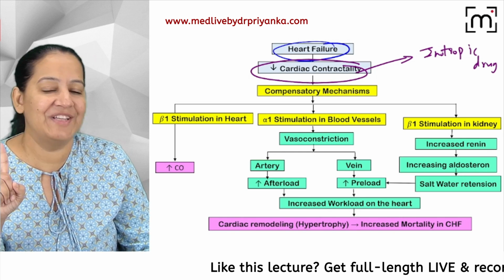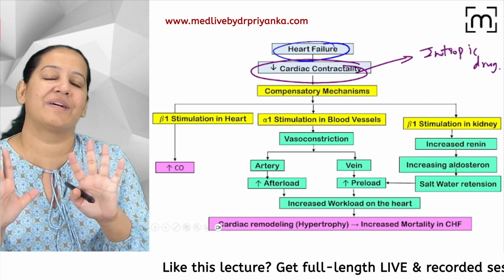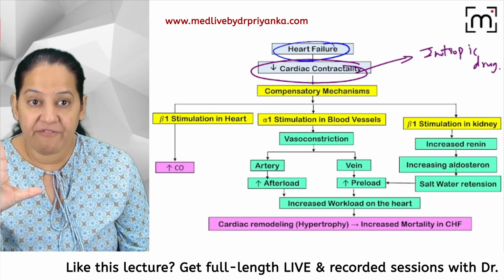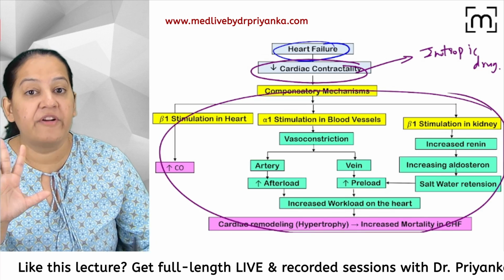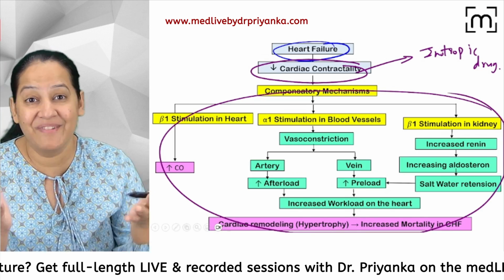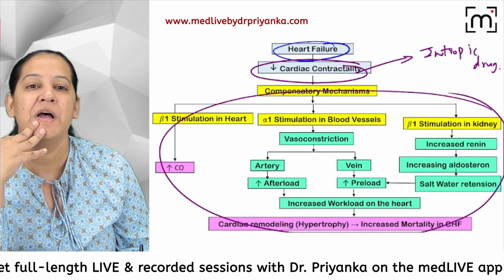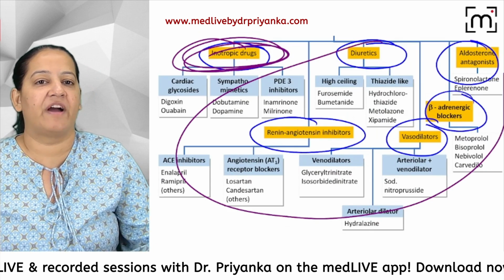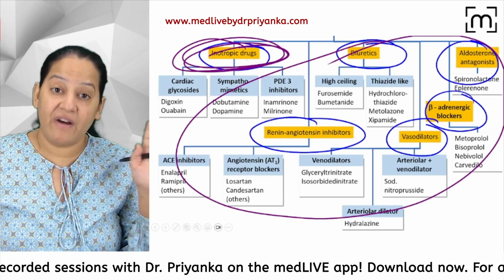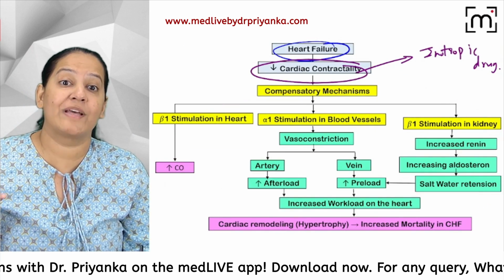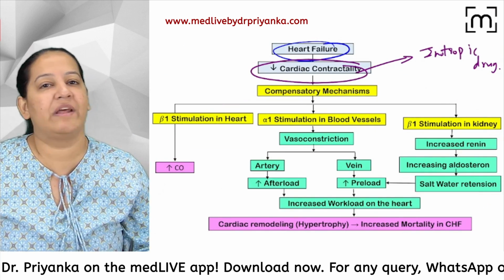First I will teach you inotropic drugs, which are the most important drugs in this chapter. I will teach you in detail. But the remaining 5 categories are to reverse the compensation which is happening. We are not treating the disease, we are reversing the compensatory mechanism. You can't understand the remaining 5 unless you understand this compensation. That's why I took an hour to explain the compensation. Now you will understand the remaining 5 also.